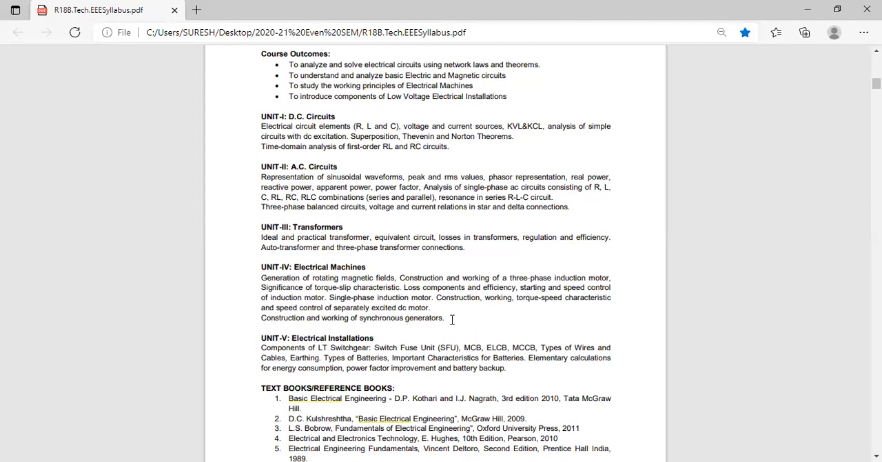What do you mean by synchronous generator? It is the AC generator or alternator. The other name of synchronous generator is AC generator or alternator. In exam, they'll ask a question like this. Explain the construction and working of synchronous generator. What will you write for this in exam? Can anyone tell?